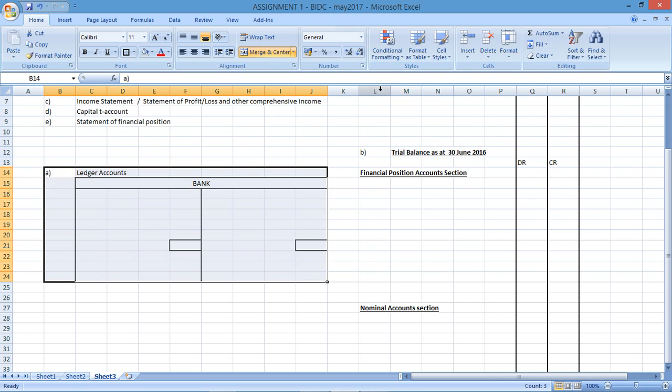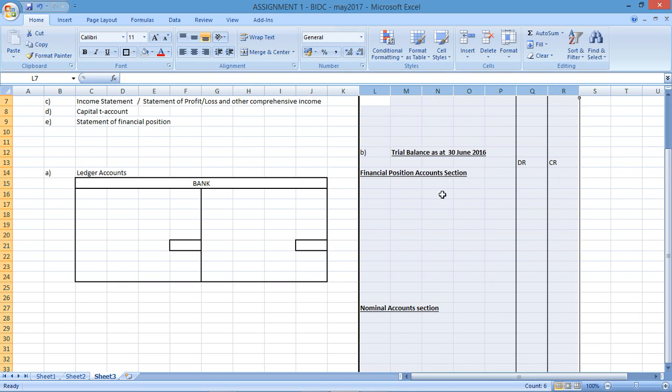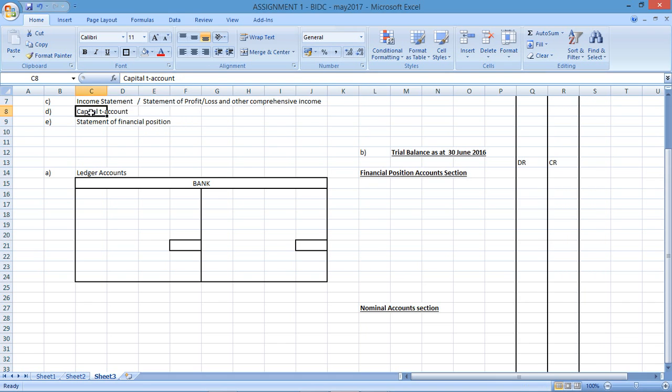So we first need to look at all the ledger accounts, and then we'll transfer all of that to our trial balance. Once we've done the trial balance, then we can focus on disclosure in terms of the income statement as well as capital and the statement of financial position. Right, D will actually be done when we do up all the T accounts. Okay, draw up all the T accounts.